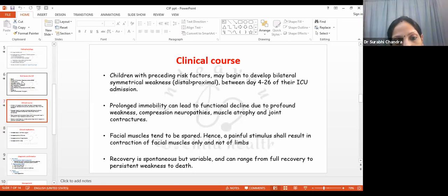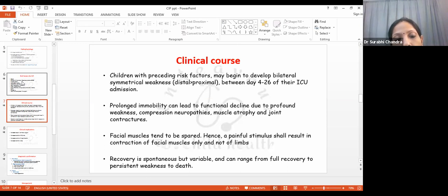If the children have preceding risk factors, they may start developing bilateral symmetrical weakness, with distal being more than proximal, between day 4 to 26 of their ICU admission. Prolonged immobility, as I had earlier discussed, can lead to functional decline due to profound weakness, compression neuropathies, muscle atrophy, and joint contractures. So the typical pathophysiology, which we had discussed earlier, is not seen because of prolonged immobility per se, but it is a risk factor.